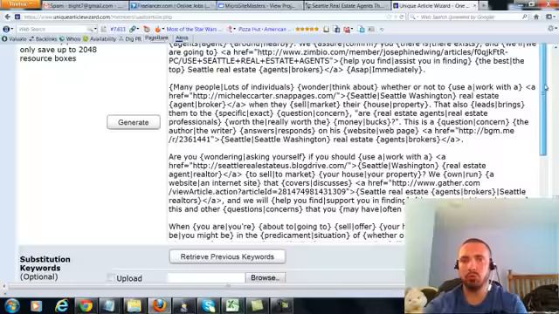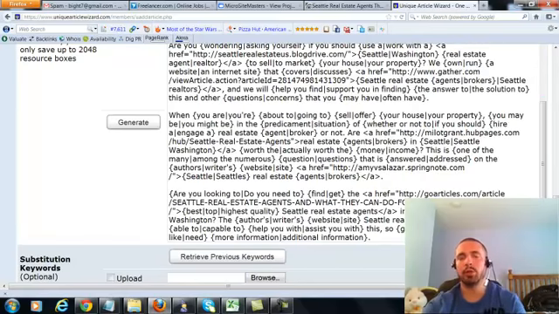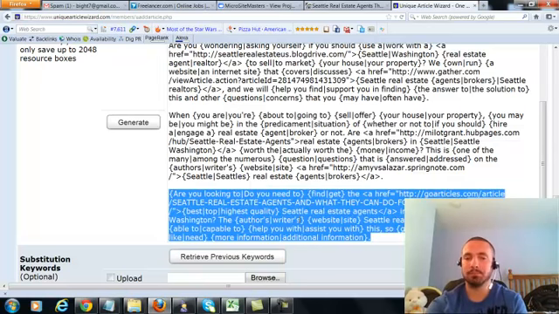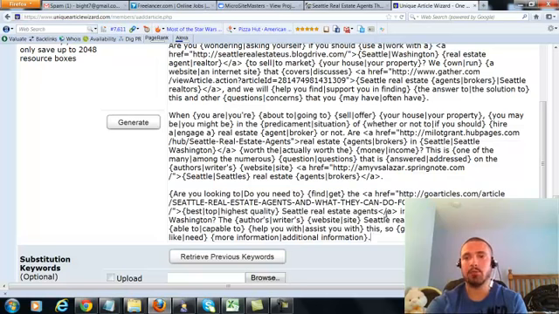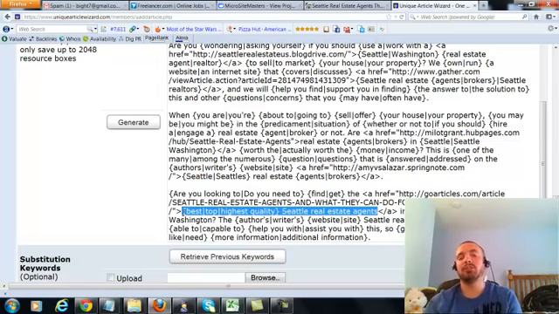Each of them has 2. The last one has 1. We have 20 total Web 2.0 submissions. One of them got deleted, so we have 19. 10 of them were covered in 5 resource boxes in the SYA submission, and the remaining 9 were covered in these 5 resource boxes. Okay, each gets 2, except for this one, which got 1 because 1 got deleted. And for the anchor text, you always make it something similar to Seattle real estate agents or general real estate. Okay.